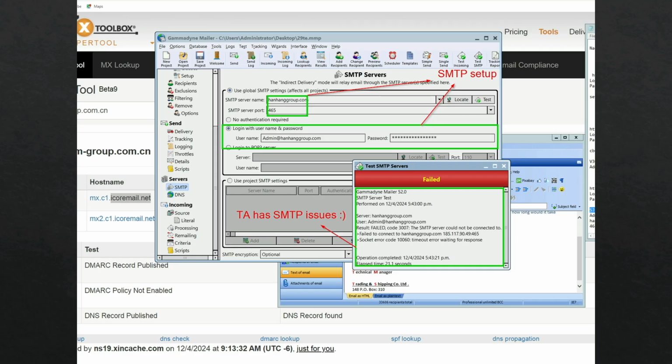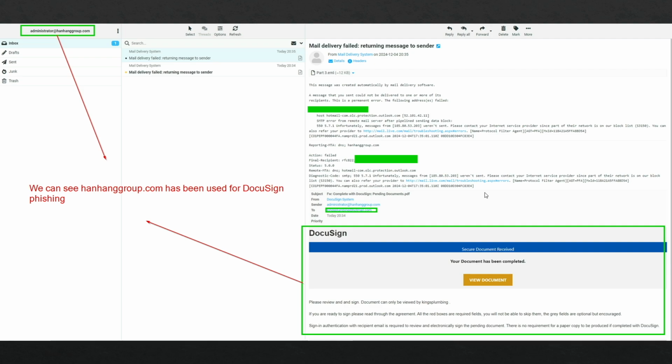Here, we see they've got SMTP issues, which is lovely to see. They're doing some troubleshooting. They're checking if DNS is broken again. So I find it interesting to see them troubleshooting and doing all this stuff from the cybercriminal's own screen. But yeah, so on and so forth. We can see DocuSign.